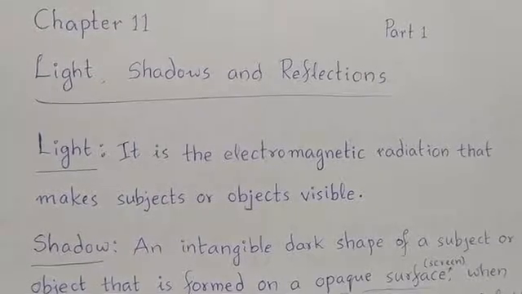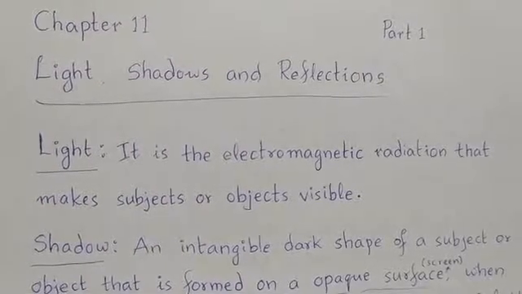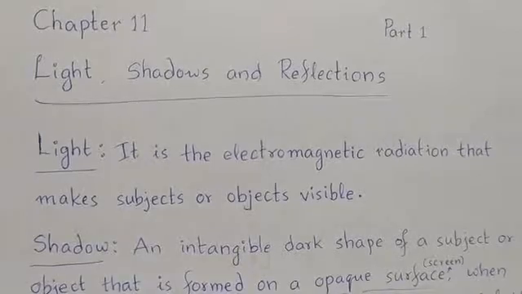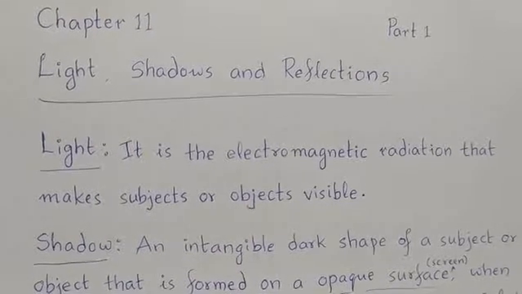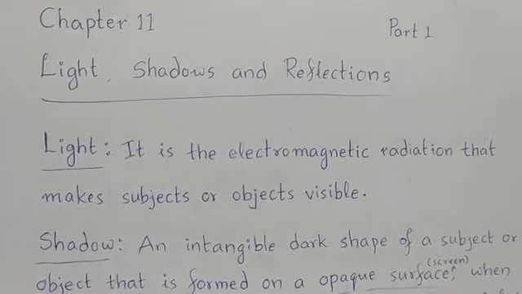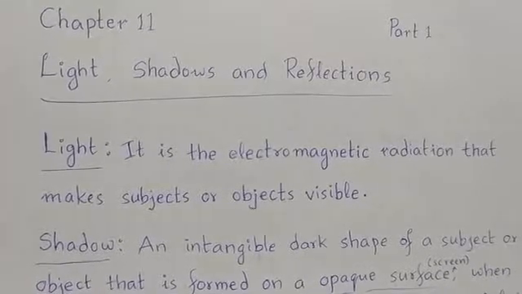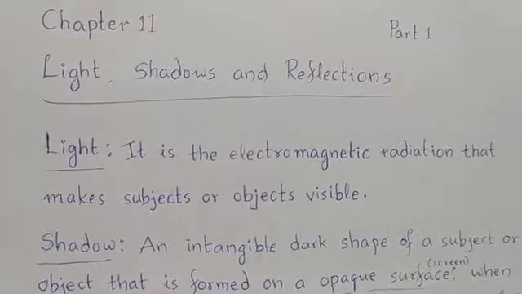It means if light is not there, we cannot see the subjects or objects. So light is something because of which we are able to see the subjects and objects.